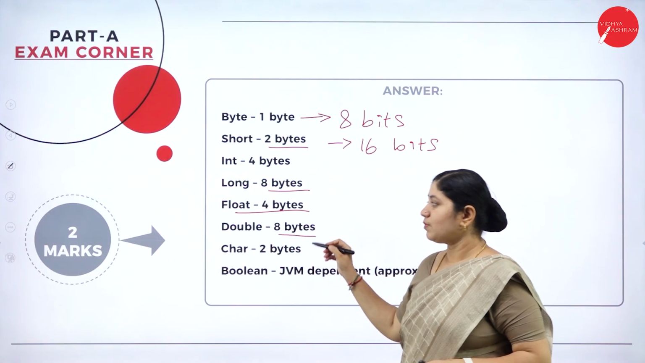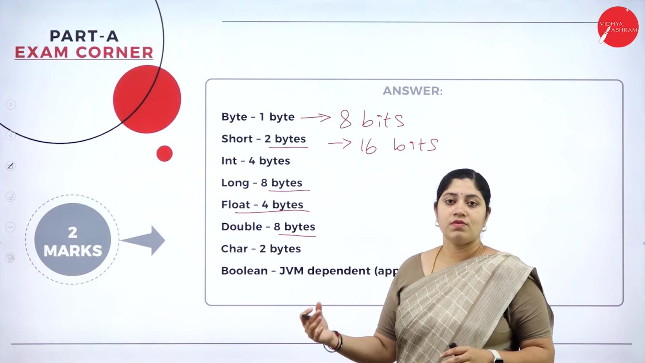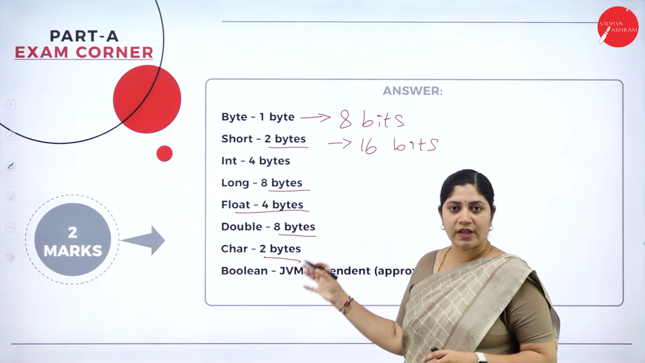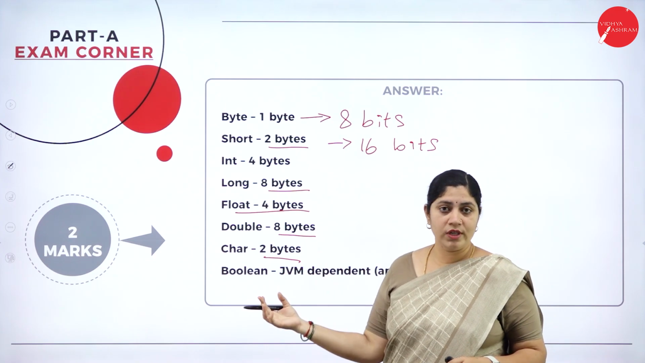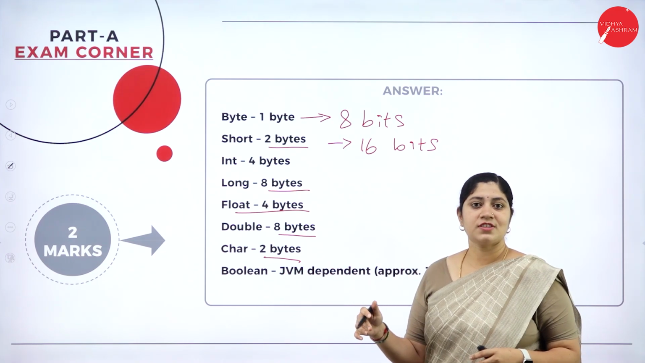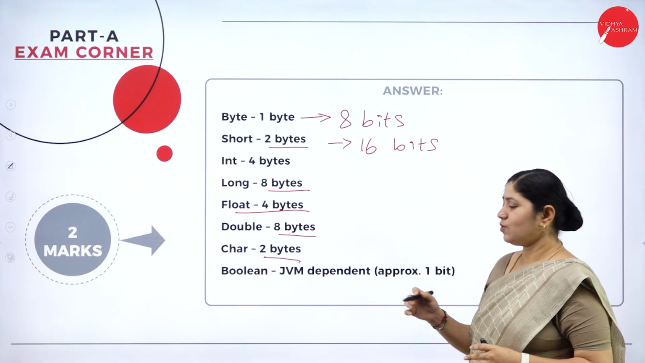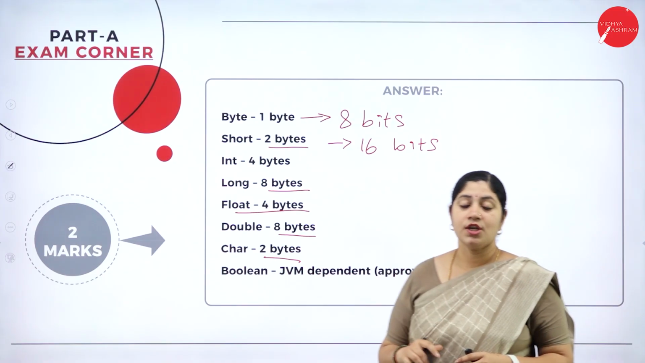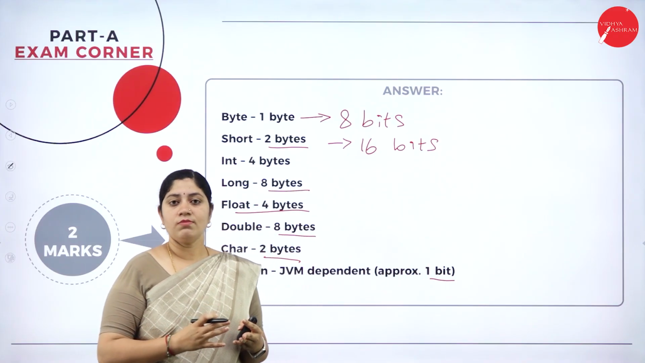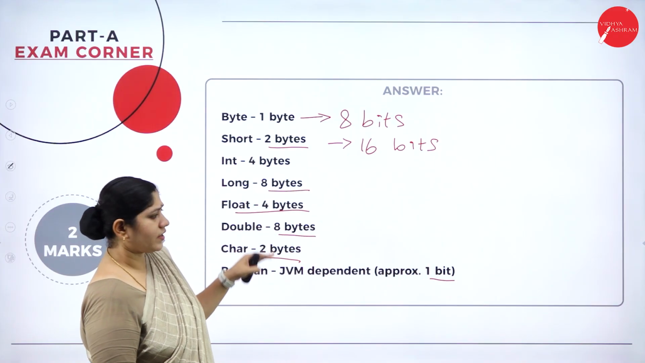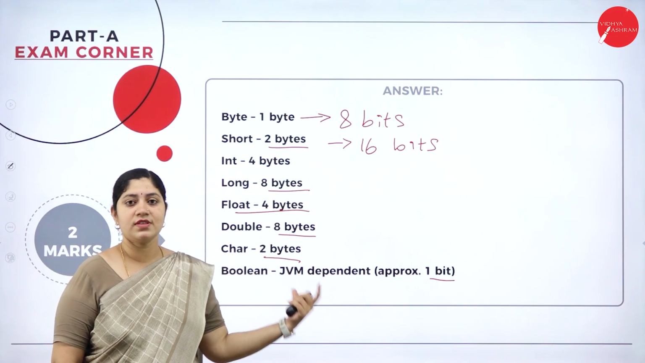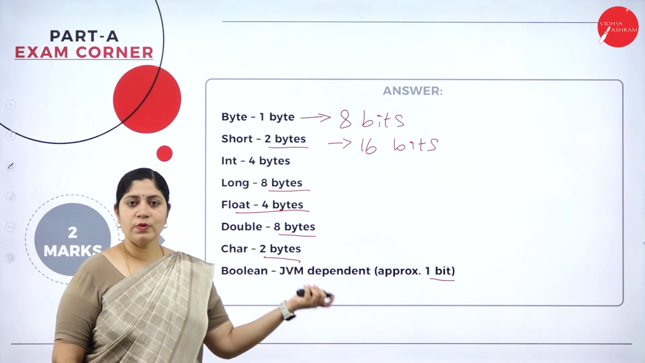Next one, double. Double again will go with 8 bytes of information. Then the character. Here we can store 2 bytes of information. We have the Boolean data type too, which is dependent on the JVM, but at a glance we can say that it can hold a bit of information. So these are the various data types as well as sizes. So sometimes they will only ask the data types along with an example, and sometimes they can also ask the sizes of these data types. So you should be ready for both the things.